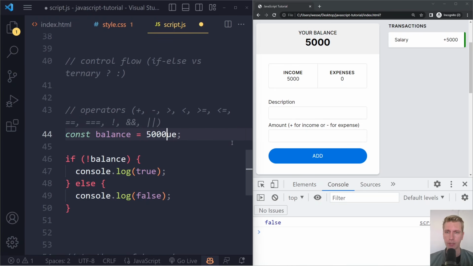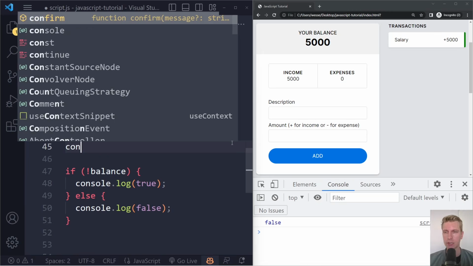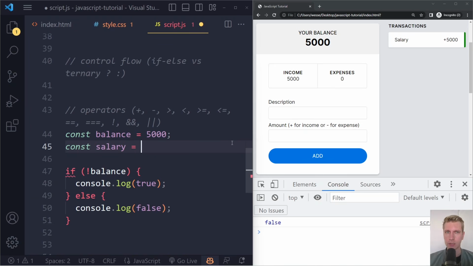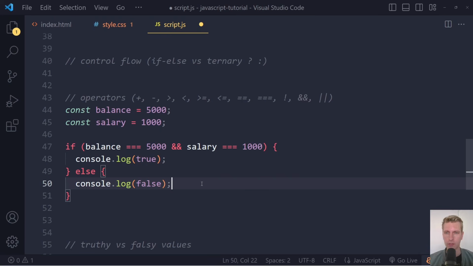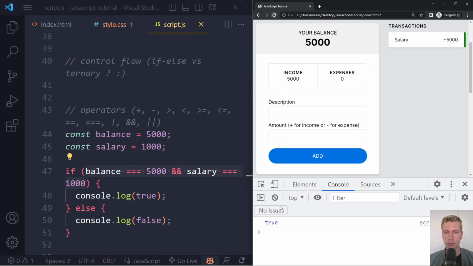So balance could be the number 5,000, and let's say const salary is 1,000. So here what we could check is if balance is 5,000 and salary is 1,000. Now with the logical and operator, both of these sides need to be true in order for the entire thing to be true. So if this is true and this is true, only then will the entire thing produce true, and we go in that block. So here, if I refresh, we get true.